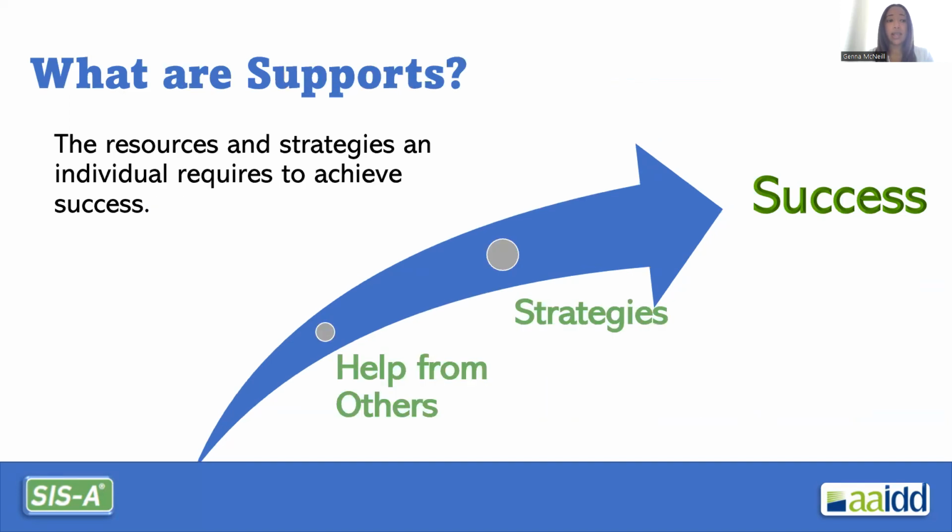To get to success, individuals may need supports. And SIS-A asks what type of support is needed, how often, and how long would it take to provide supports? Supports include help and assistance from others, then taking into account the strategies. What does that support look like? The supports needed to reach success. And what is success? We just talked about that in the previous slide. To fully participate in the activity, to complete the task.